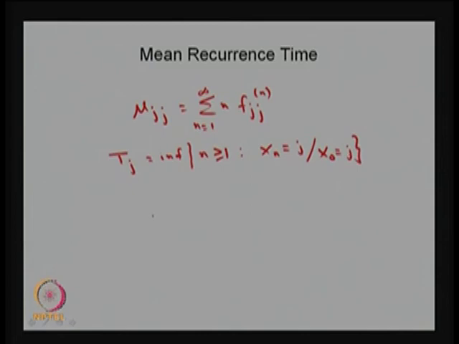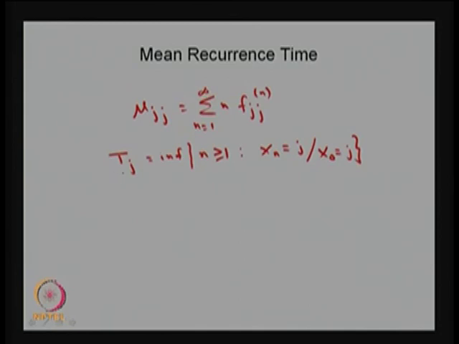This is a random variable denoting the first return time to the state j. Here n is the step, and you find the first time you return to the state j, starting from the state j. Whatever that first integer is, that is going to be t j, and this is a random variable.